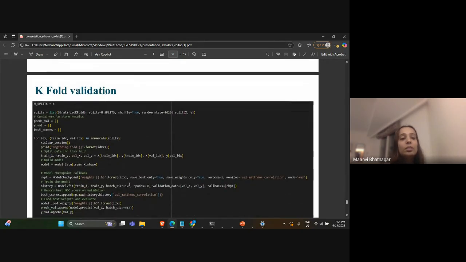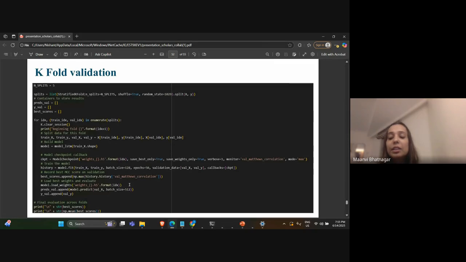And next, we also performed k-fold validation, like I discussed previously, in which our Matthews correlation coefficient was calculated, and we saw that at the second fold we got the best results. K-fold validation is nothing but a model validation technique which we use to assess how well a machine learning model will generalize to unseen data. Instead of using a single test split, we divide our whole dataset into different validation folds.